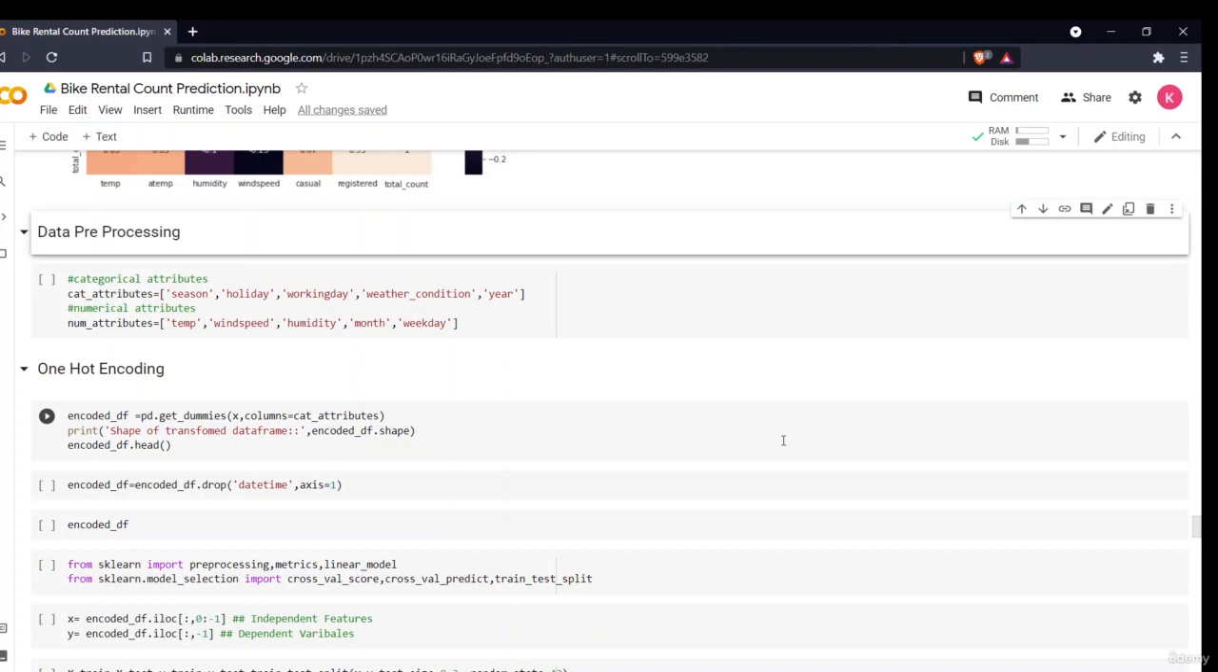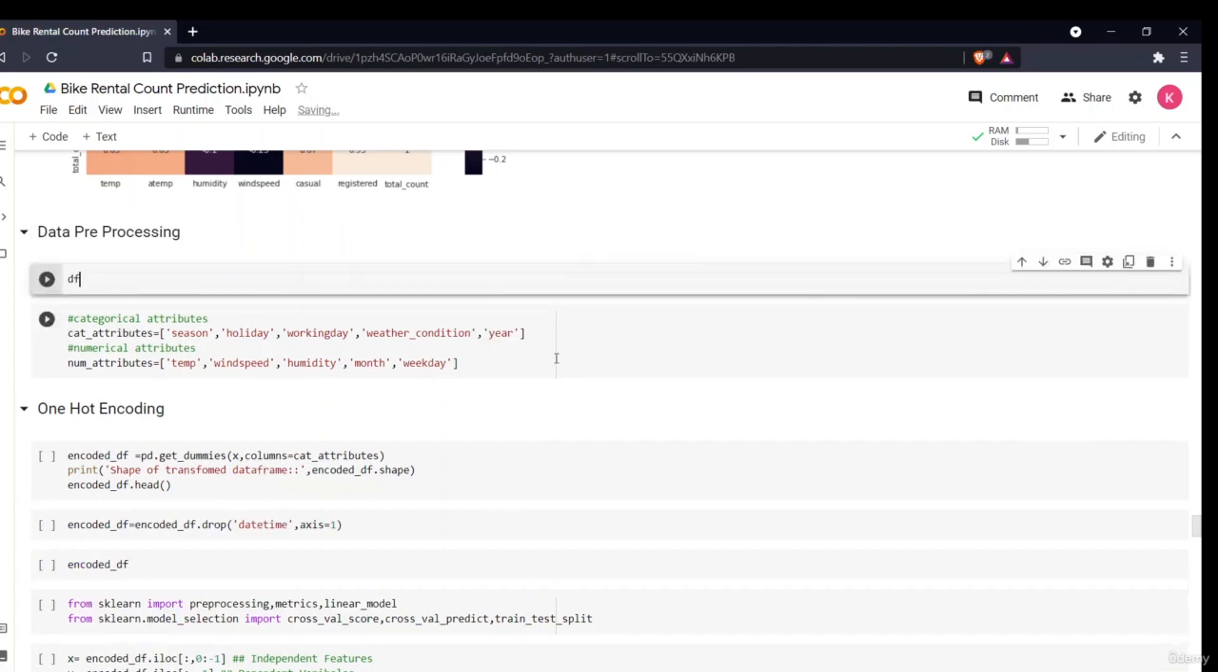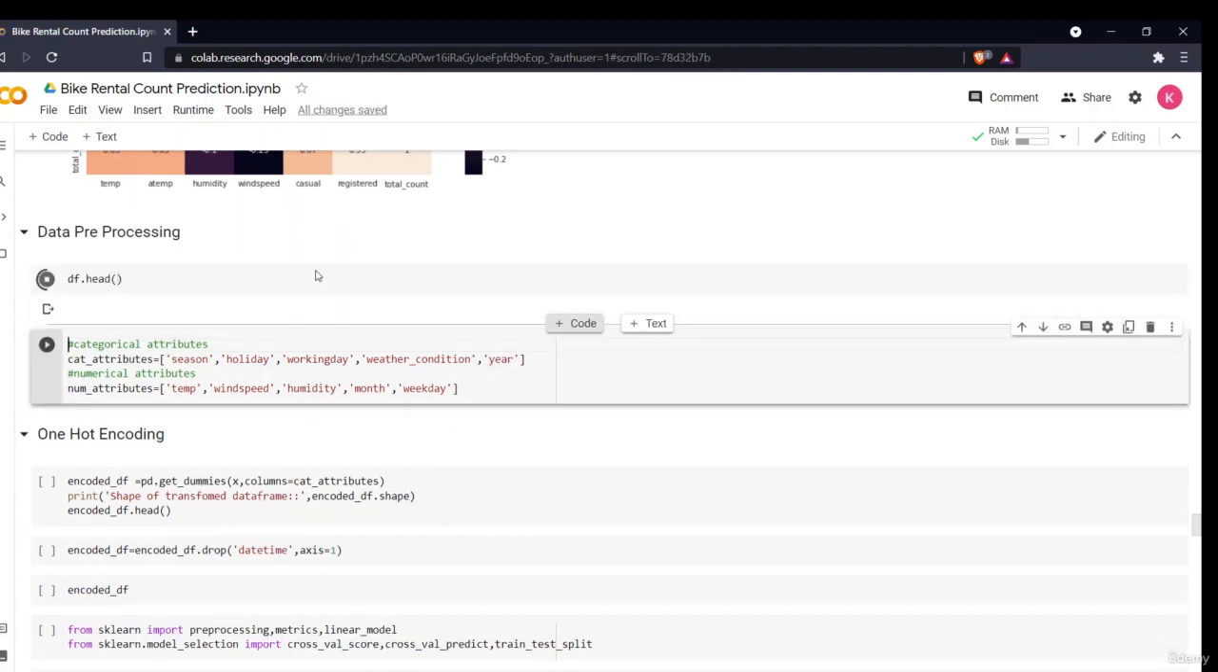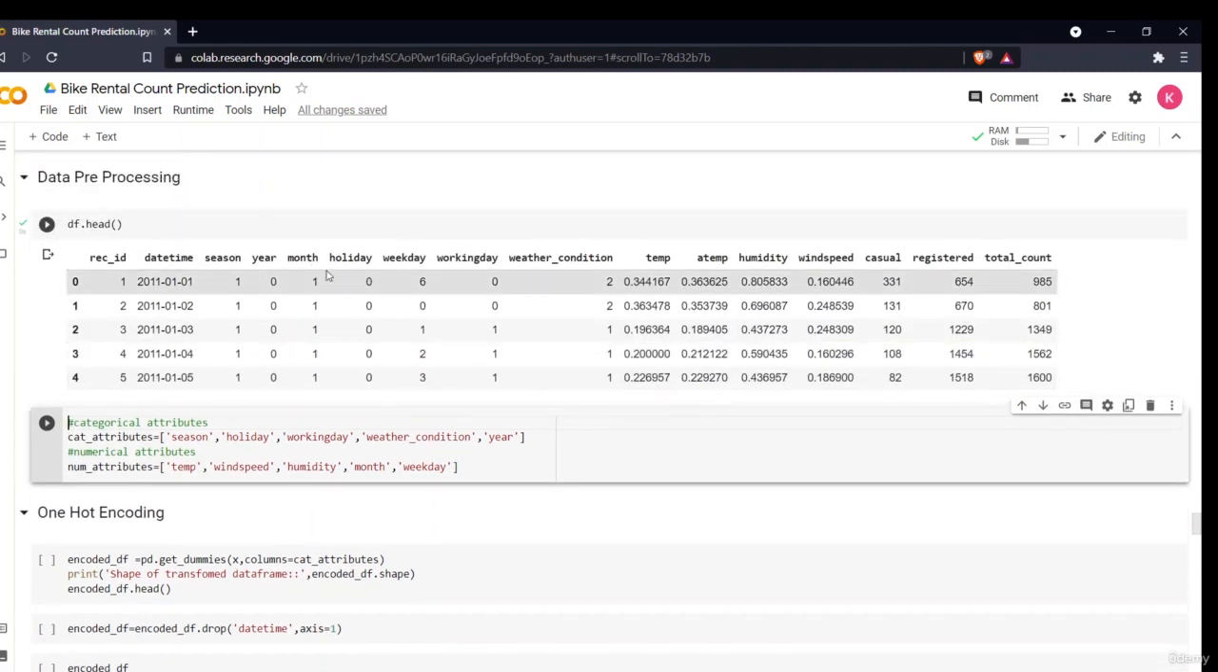Hello all, welcome to the next section of the project, that is the data pre-processing part. In this section we'll be doing some pre-processing techniques to make our data ready for our model development process. Let us first have a look at our data after all the things we have done. So now this is our data.